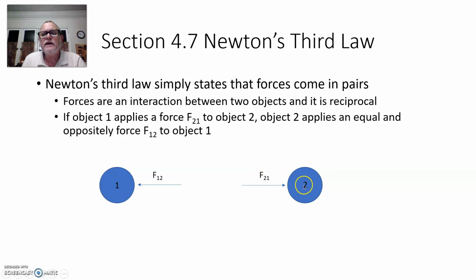If object 1 is applying a force to object 2, then at the same time, object 2 has to be applying an equal and oppositely directed force, F12, on object 1. So this is the force on object 1, due to object 2. And these forces are equal in magnitude, and they are pointing in exactly the opposite directions. So this completes Newton's set of laws.